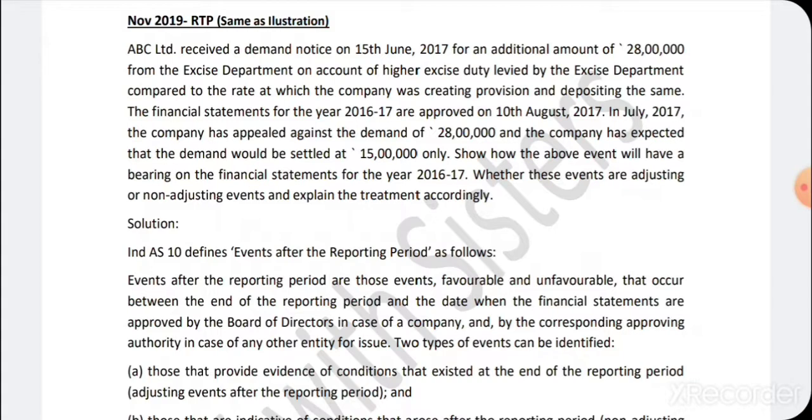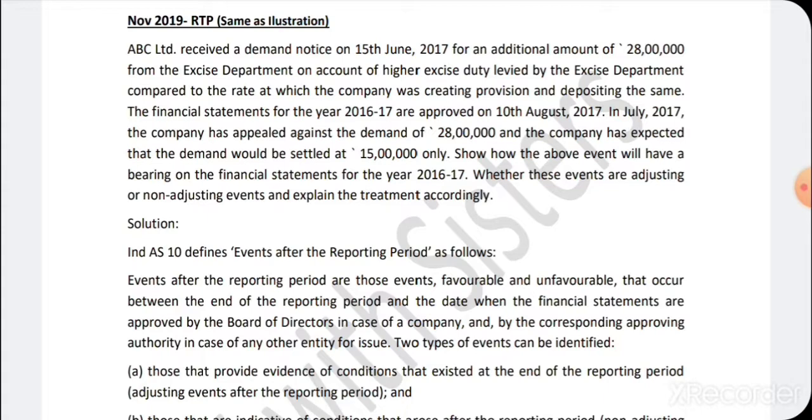ABC Limited received a demand notice on 15th June 2017 for an additional amount of 28 lakhs from the excise department on account of higher excise duty levied by the excise department compared to the rate at which the company was creating provision and depositing the same. The financial statements for the year 2016-17 were approved on 10th August 2017.